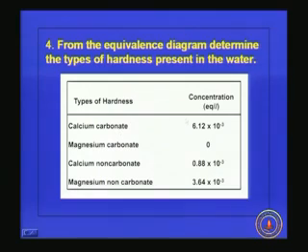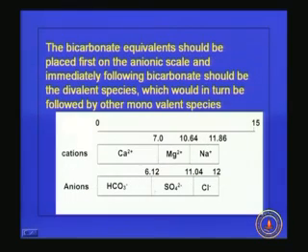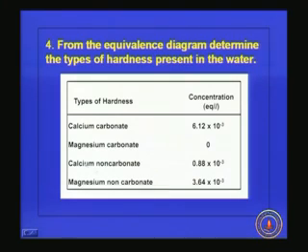The calcium carbonate hardness is equivalent to 6.12 into 10 raised to minus 3, because it corresponds to this bicarbonate concentration. Then magnesium carbonate hardness is 0, calcium non-carbonate is 0.88, this is coming from 7 minus 6.12, and magnesium non-carbonate hardness is 3.64.